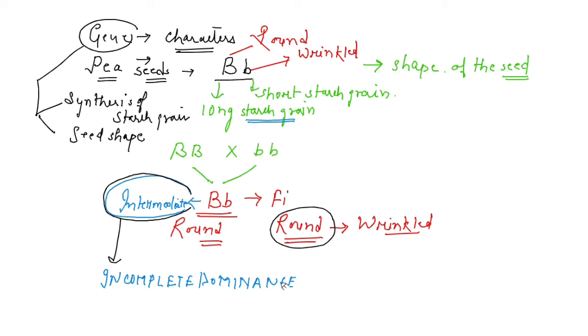So occasionally a single gene product may produce more than one effect, and here is the example I have given you, right? Starch synthesis in pea seeds is controlled by the gene along with the seed shape as well.